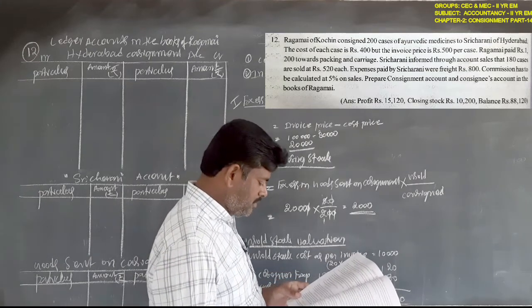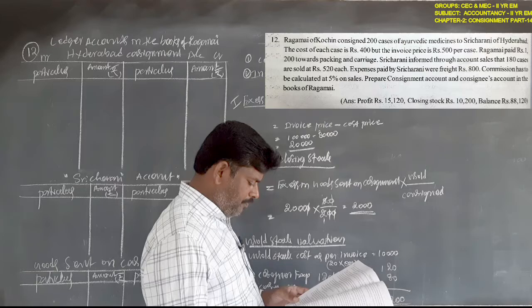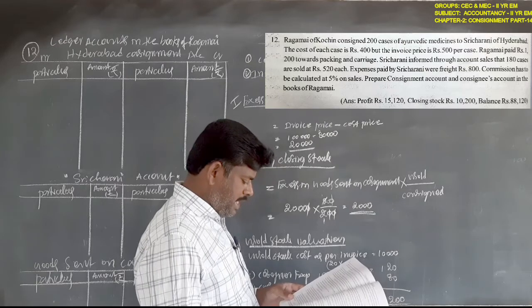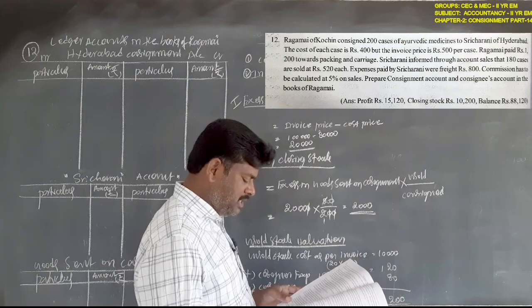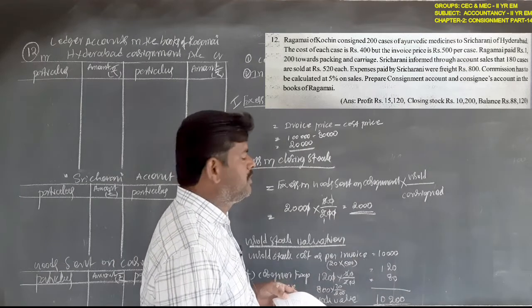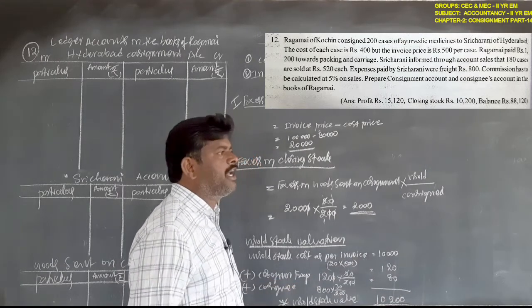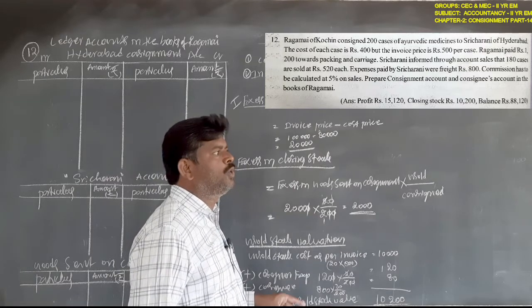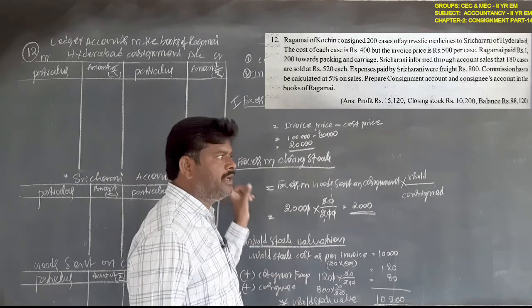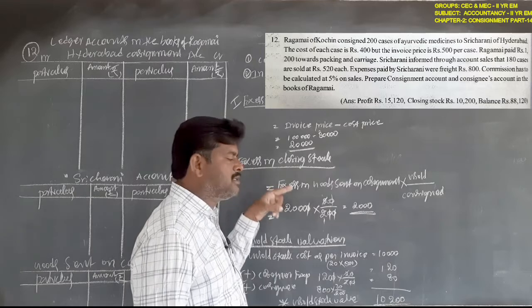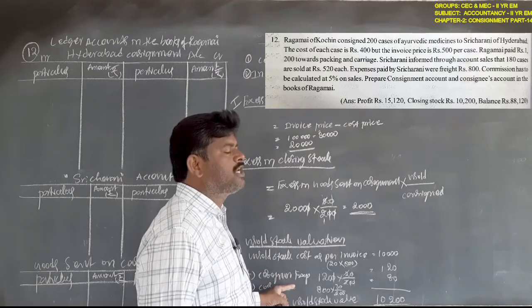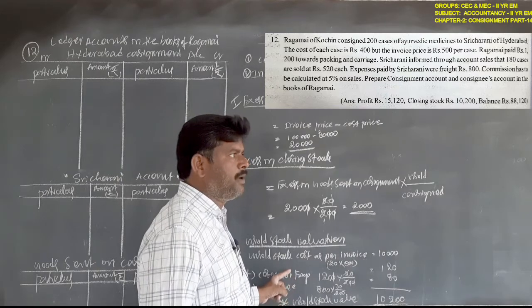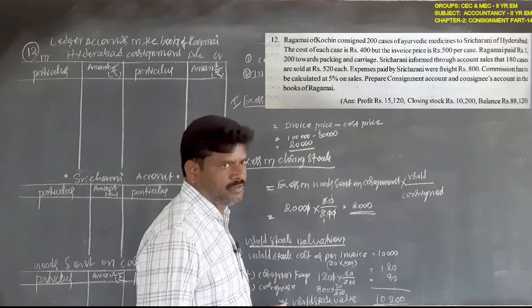Next, expenses paid by Sri Charani were freight 800 rupees. This is a non-recurring expense. So it must be recorded on the debit side of the consignment account as well as added to the consignment unsold stock valuation as per proportion of unsold stock.